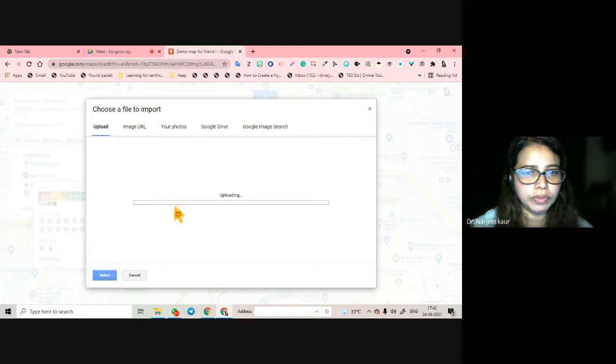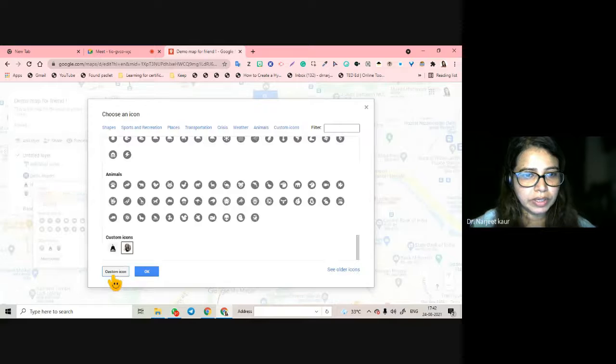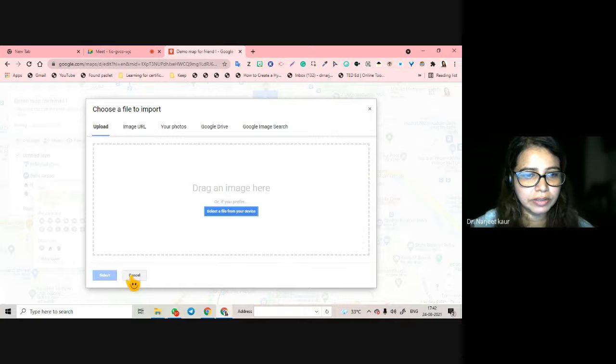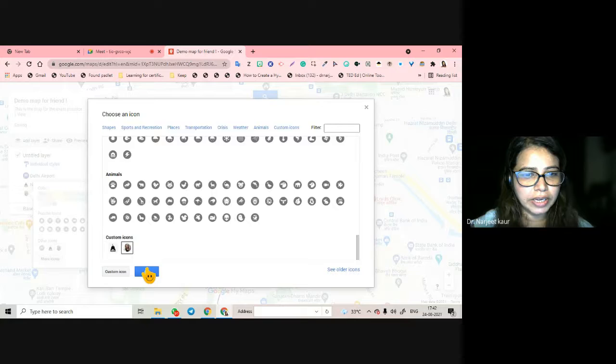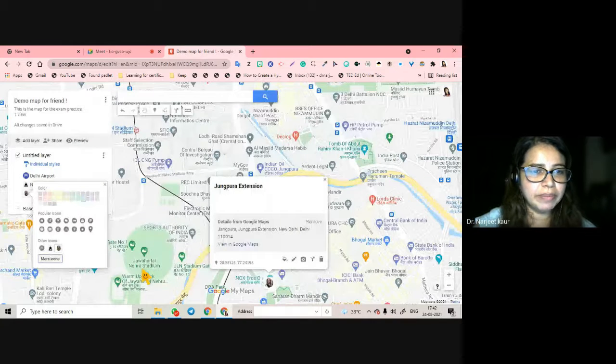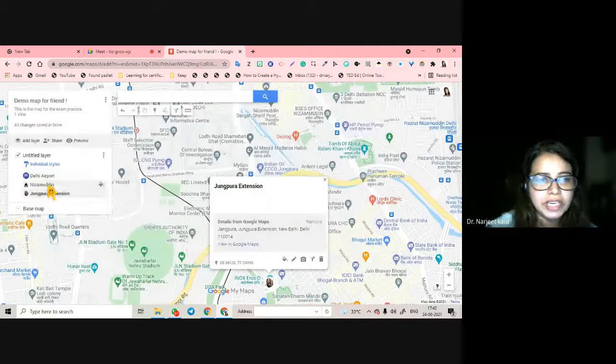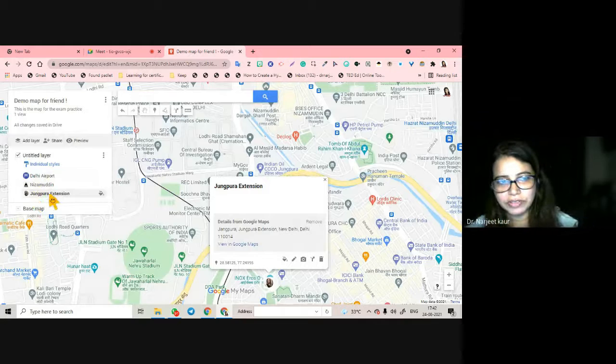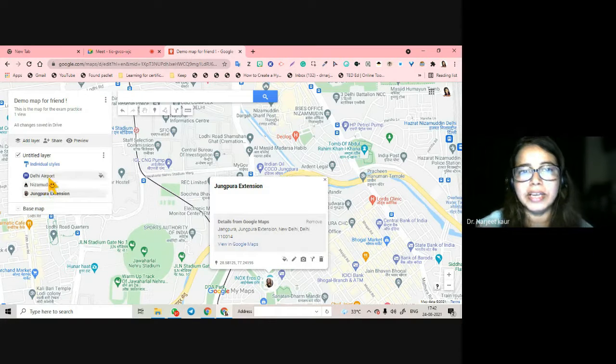Okay, let me open this one. Custom icon, and I click on OK. So this is my place. See, what I have done is right from Delhi Airport to Nizamuddin, and this is where my house is, Jangpura extension. I have created a map. You can see the map from here.